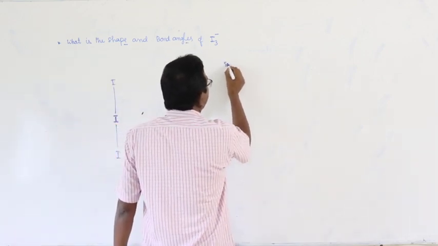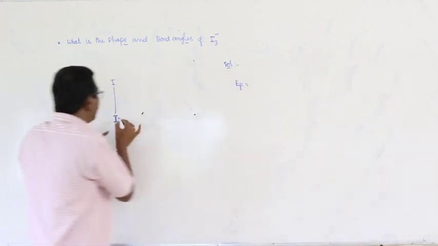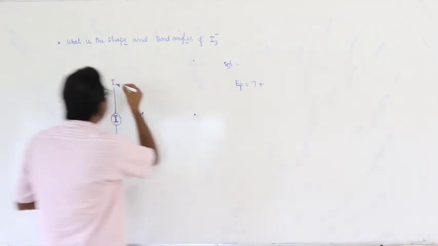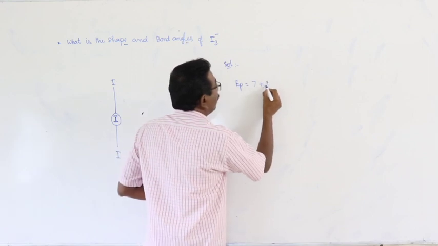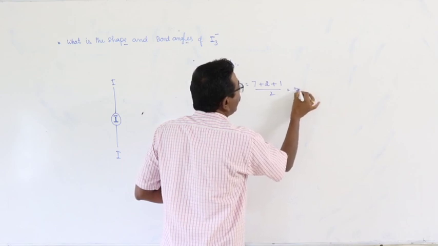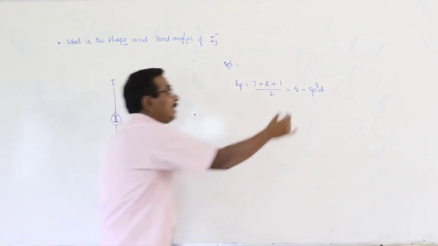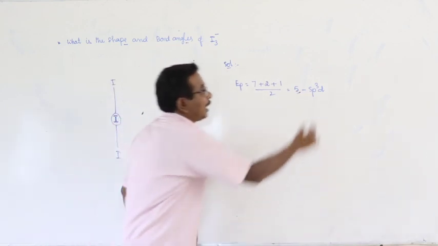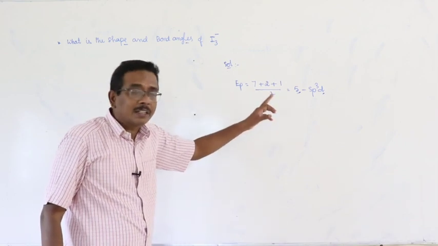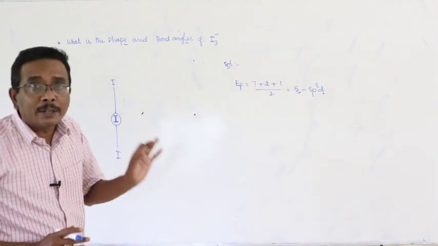So, here the solution: number of electron pairs is equal to, what is the group number of the central atom? Seventh group, 7 plus number of monovalent atoms, 2, plus charge of the anion, 1, by 2. That is equal to 5. Hybridization? sp3d. Based on the number of electron pairs and type of hybridization, the shape of the molecule should be expected as trigonal bipyramidal.